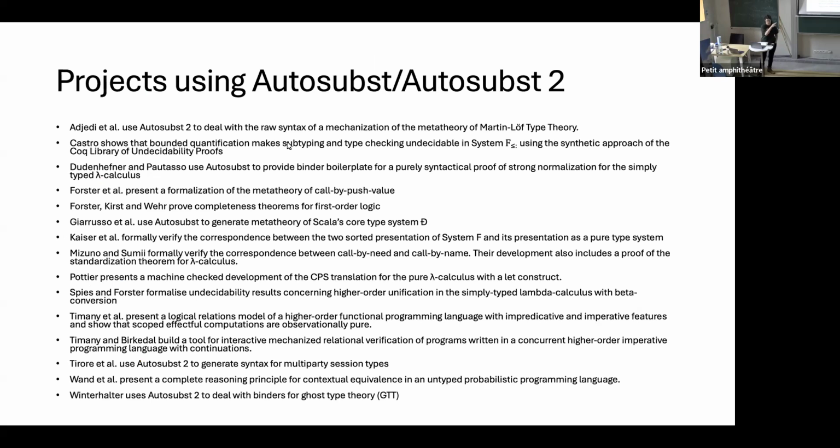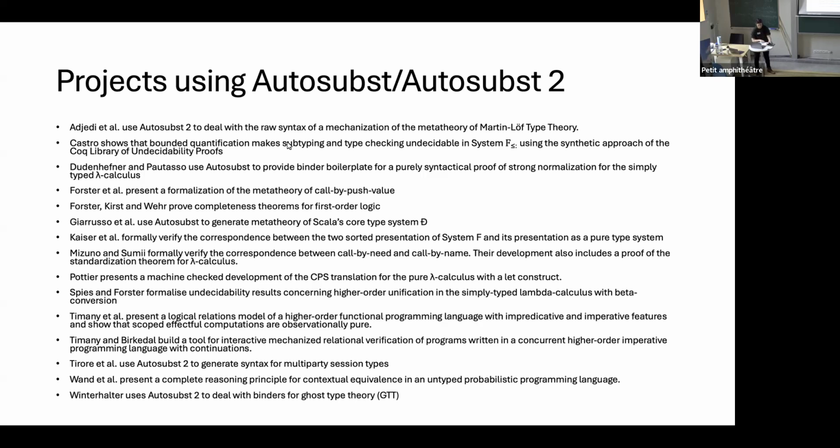It's mostly things doing programming language research. There are some things on the first order library, for example, about a completeness theorem for first order logic, I think, which is part of the library which Yannick talked about yesterday. So this version here basically used the Autosubst version for this. Having these developments was very useful in extending some of the features, for example, having a simplified version for first order logic.